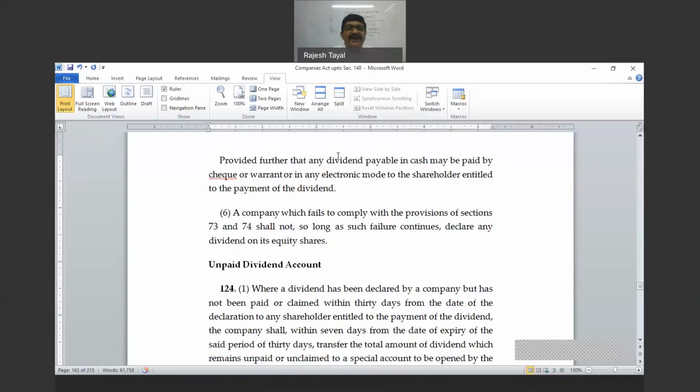From there, it can be paid or claimed, and if it is not, then on expiry of 7 years, it should be transferred to the Investor Education and Protection Fund. And once it is transferred to the Investor Education and Protection Fund, the responsibility of the company comes to an end. Okay, so here we'll see what is given in the section.